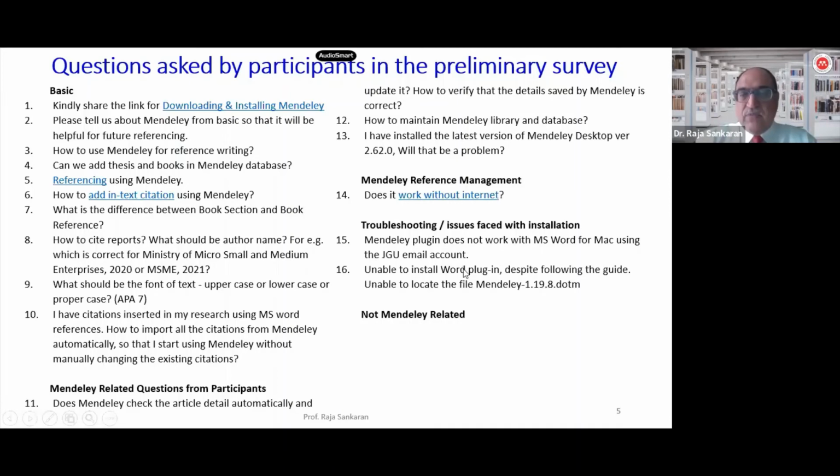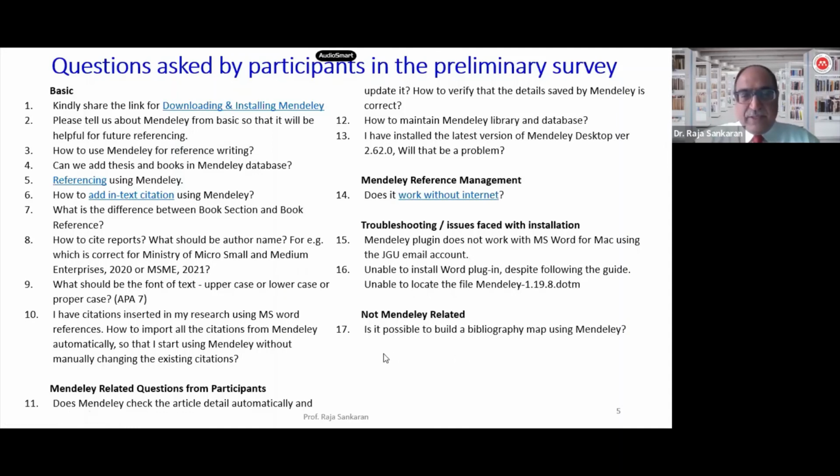Somebody said they were unable to install the Word plugin despite following the guide, and unable to locate the file. In this specific scenario, I've also included some FAQs, as well as what you should do if you're facing an issue. If you go through the link that I've shared about downloading and installing Mendeley, you should be able to find what to do in case you are not able to locate this file, or you're not able to use it in Microsoft Word. All information is given as part of my website. If you're still not able to do it, let me know. I'm more than happy to walk you through it.